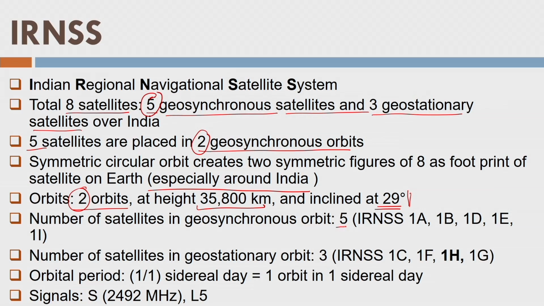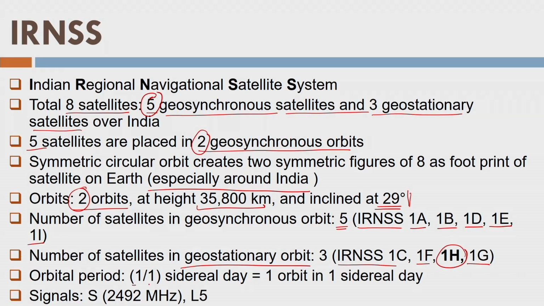Let us see, these are the 5 satellites, right? And these names are INSS 1A, 1B, 1D, 1E, and 1I. In these geostationary orbits, we have 3: 1C, 1F, 1G. 1H somehow could not be placed, rather it is lost, or well, it's a failed mission. So we have a total of 3. What about the orbital period? We have 1 sidereal day, so 1 orbit in 1 sidereal day. Remember, it's geostationary, so it is going to create 1 orbit at that height of 35,000 kilometers.